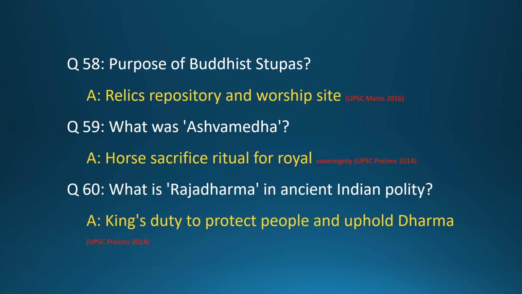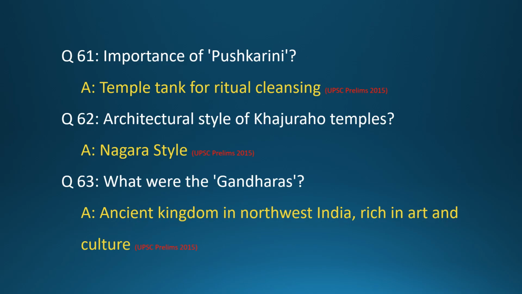Question 58. Purpose of Buddhist stupas? Answer: relics repository and worship site. Question 59. What was Ashwamedha? Answer: horse sacrifice ritual for royal sovereignty. Question 60. What is Rajdharma in ancient Indian polity? Answer: king's duty to protect people and uphold dharma.